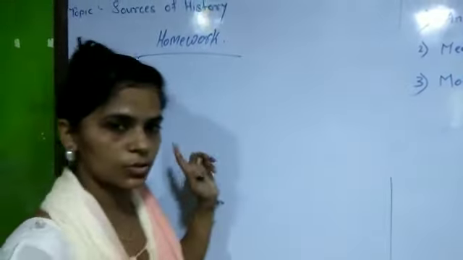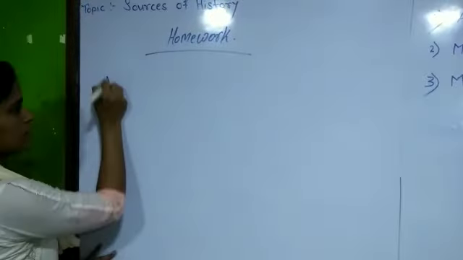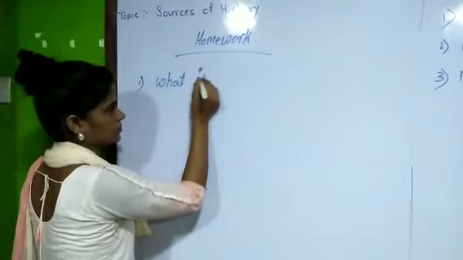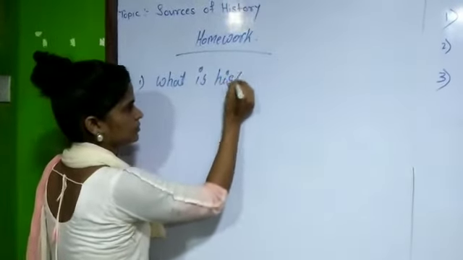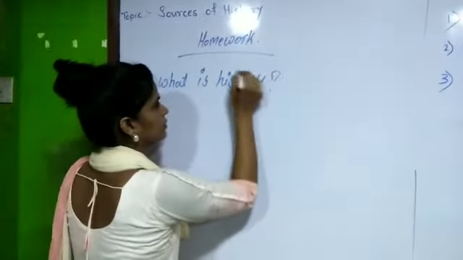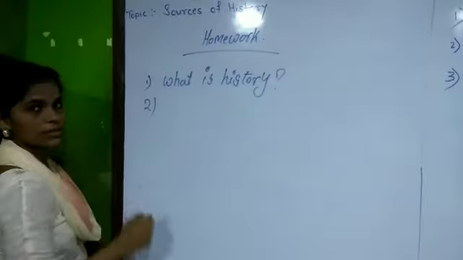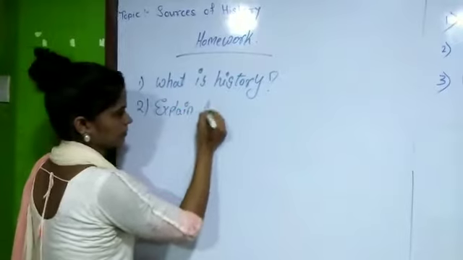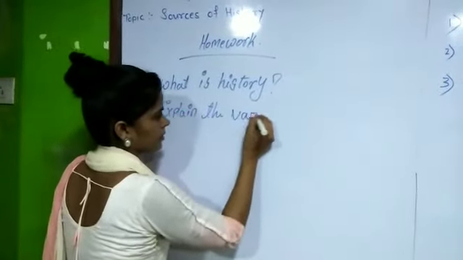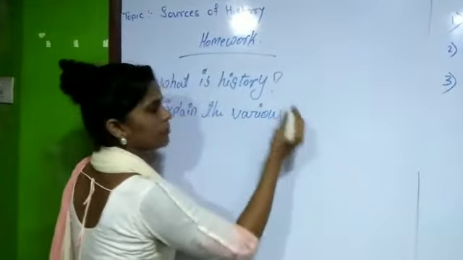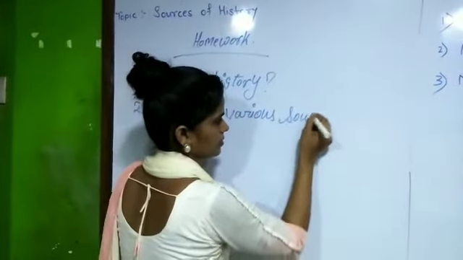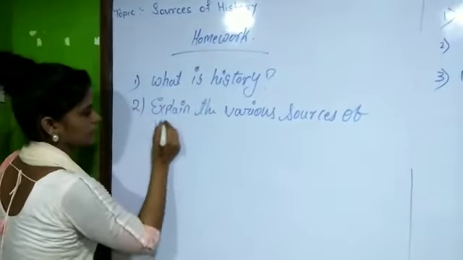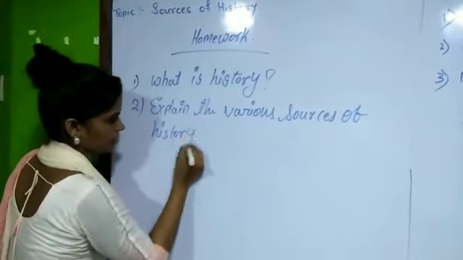Now you all just note down your homework guys. Homework first is, what is history? Second, explain the various sources of history.